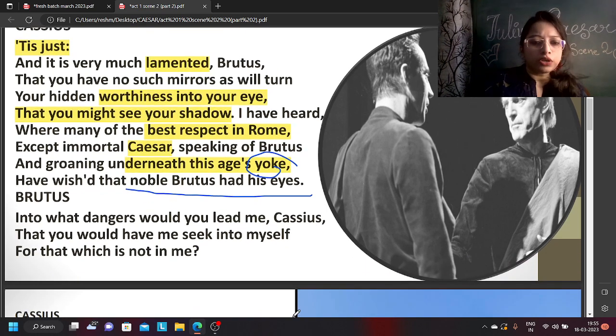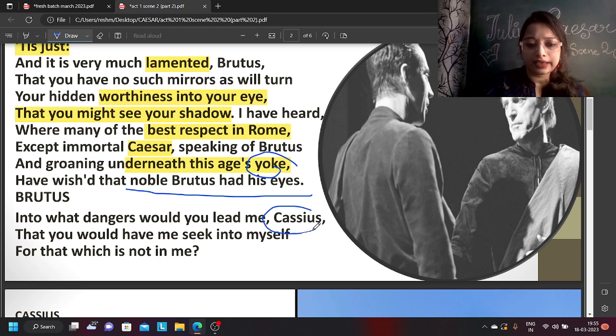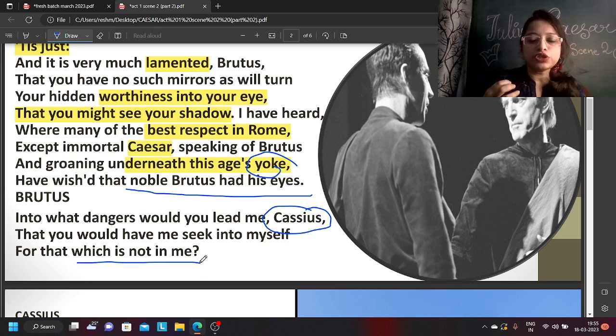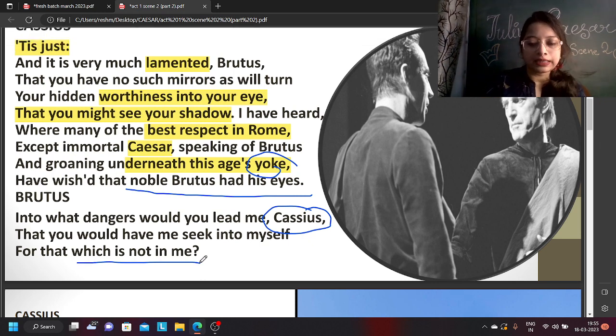So Brutus asks, into what dangers would you lead me, Cassius? Brutus is asking what serious thing it is that you are telling me. That you would have me seek into myself for that which is not in me. So there is something about me that I do not know but others do. So what is it that you want to tell me?